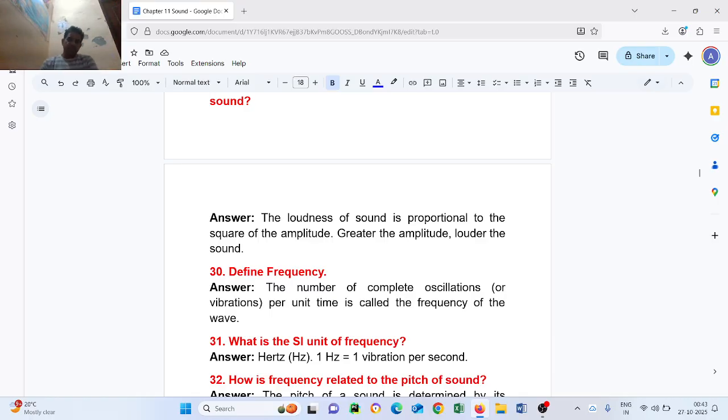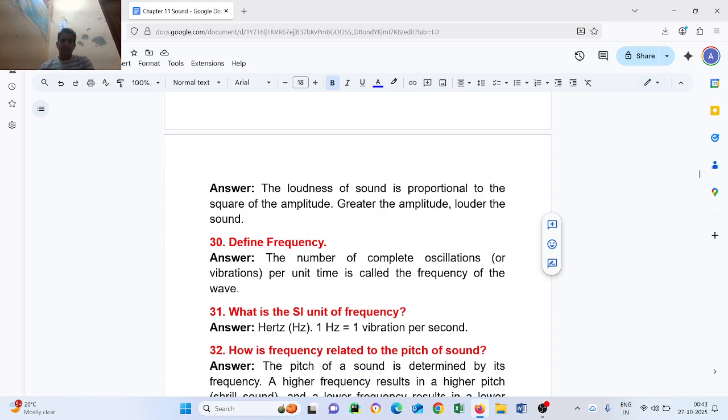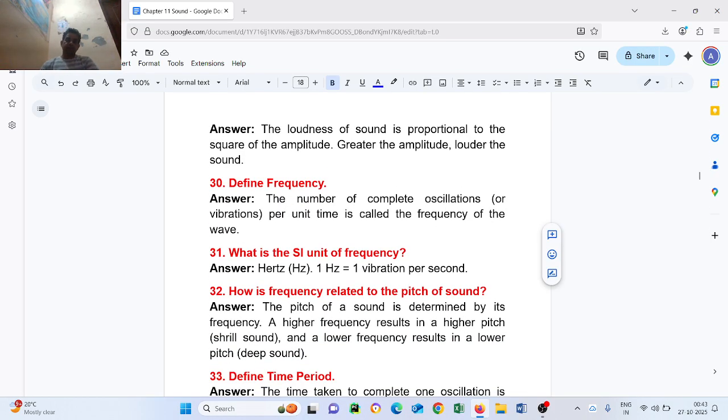Question number 30. Define frequency. The number of complete oscillations or vibrations per unit time is called frequency of the wave. Question number 31. What is the SI unit of frequency? Hertz. One vibration per second.